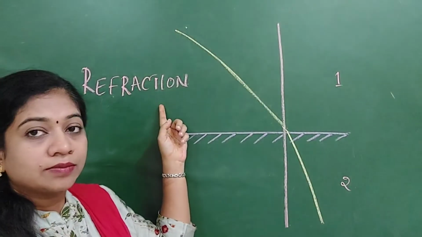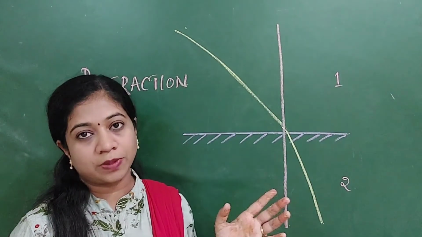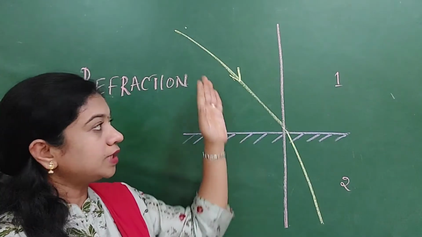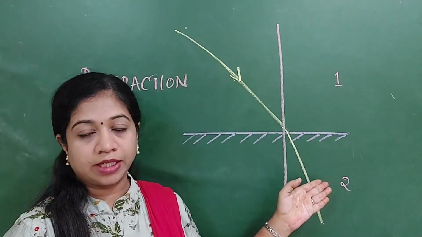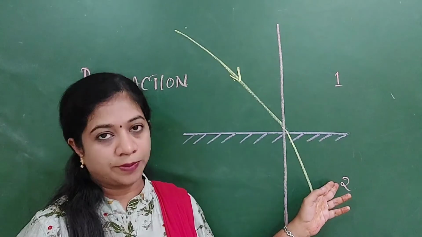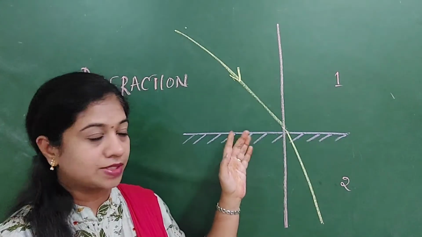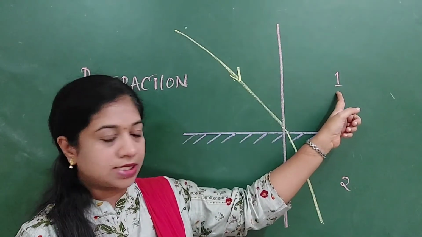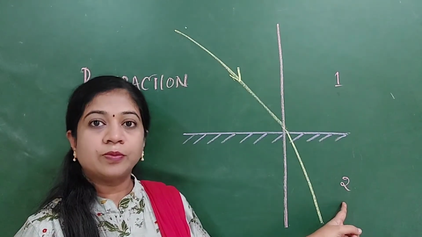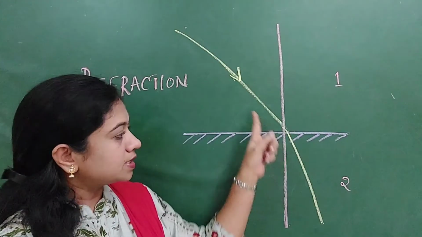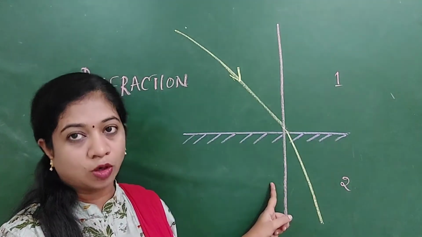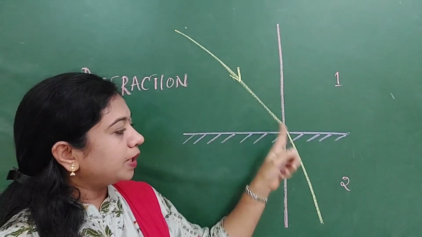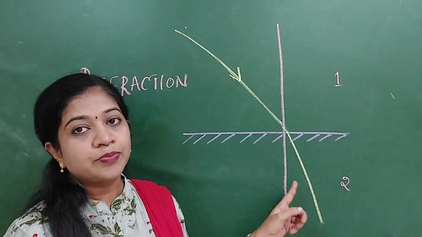The next is refraction. This is a part of your topic, that is optics and refraction, so you should know at least what is refraction. Whenever the light ray passes from one media to another media which are different with respect to optical density, how does this light behave? The light ray is passing from media 1, which is of lesser optical density, to media 2, which is of more optical density. Then this ray will bend towards the normal, as I explained in the previous picture. This is called refraction.